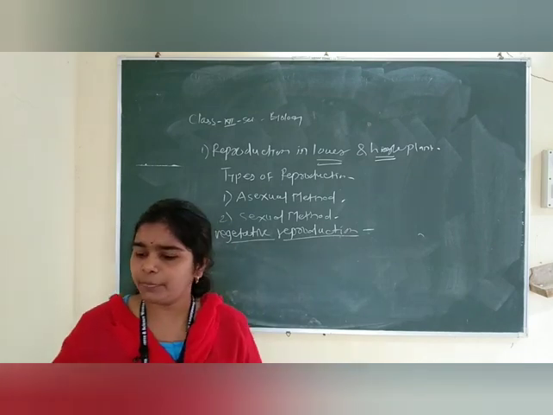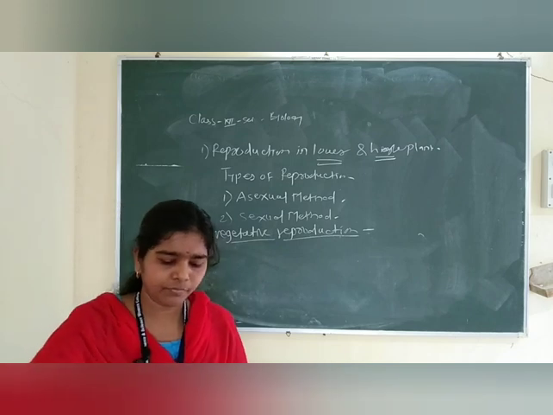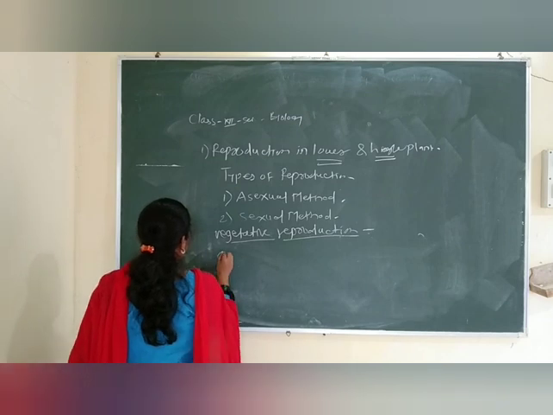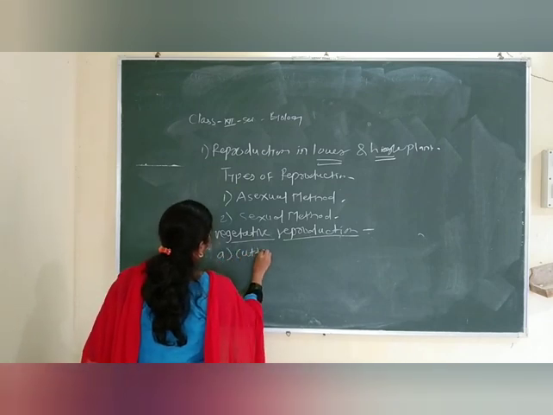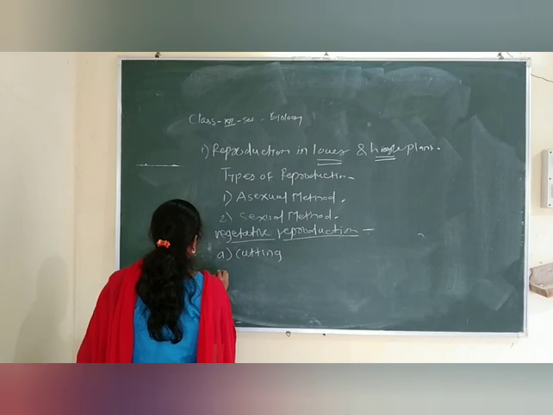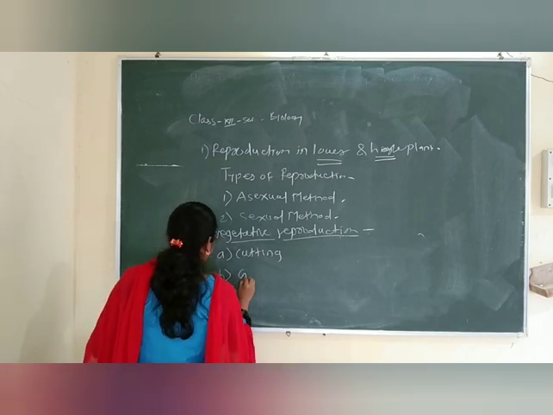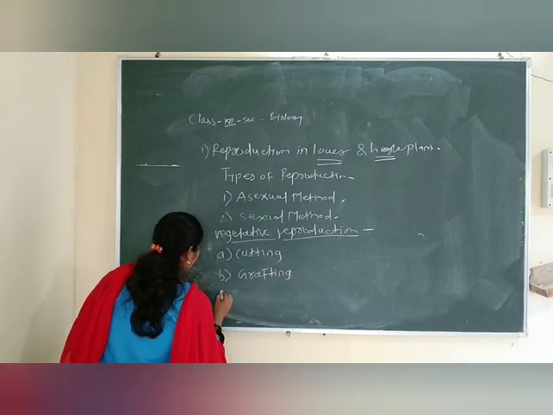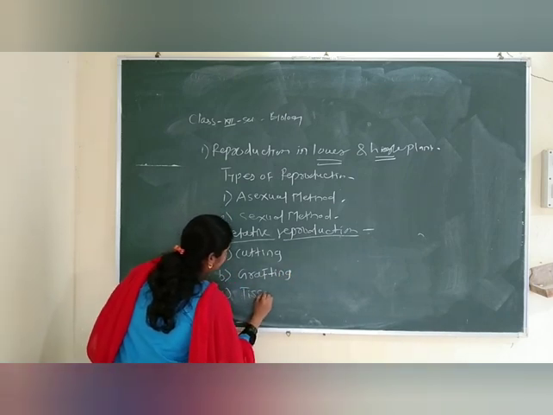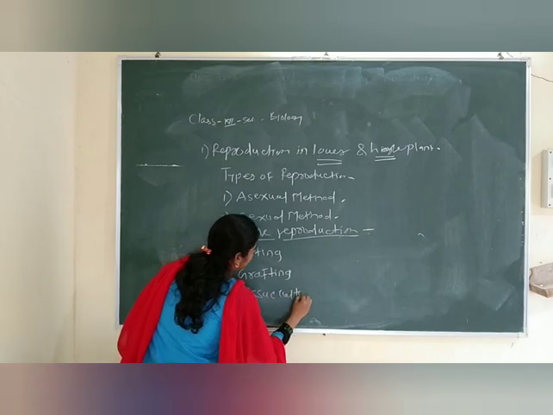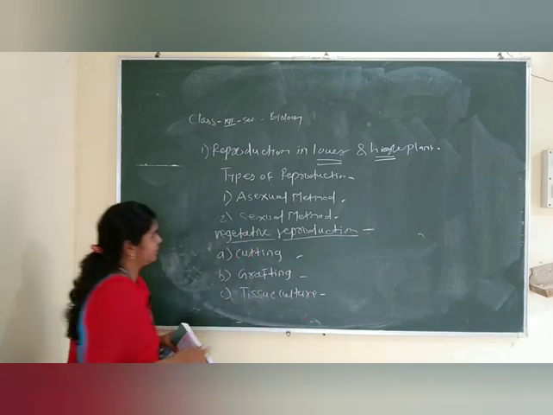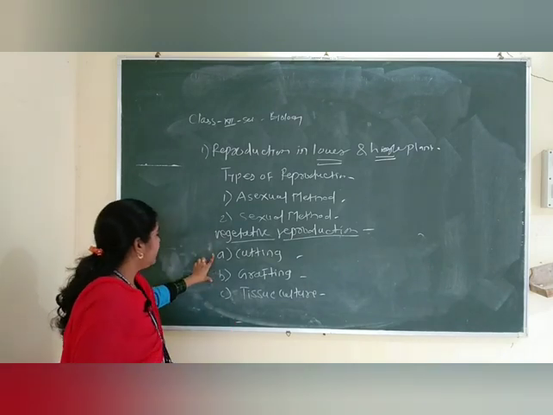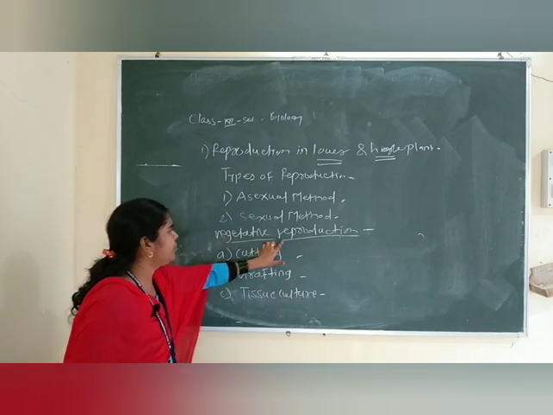Again, the vegetative reproduction takes place by three methods. First, write down cutting, then the second one grafting, and the tissue culture. Friends, look here. These are the three types of vegetative reproduction.